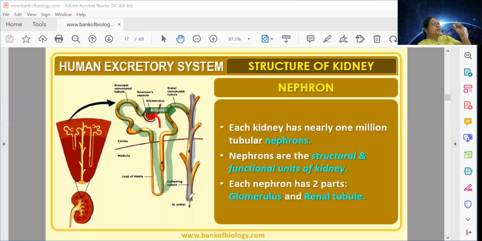So similarly, from each nephron, the urine is collected by the collecting duct. Many collecting ducts fuse to form a bigger duct, and the final big cavity is the pelvis, which is collecting the urine produced by all nephrons present in the kidney. Understood? The urine produced by all nephrons is finally getting deposited where? Into the pelvis. Yes.